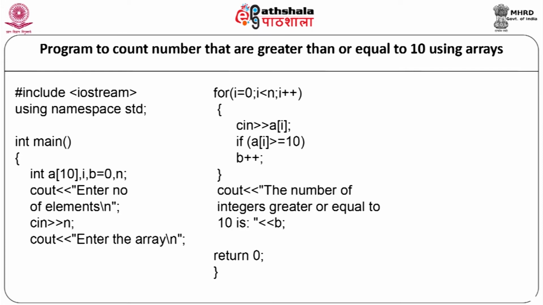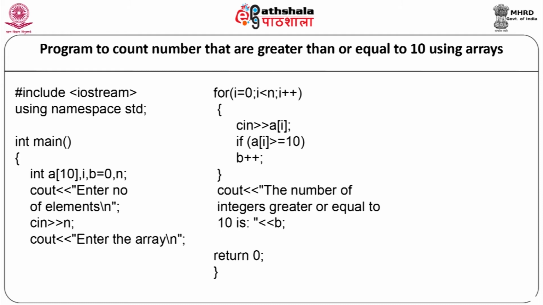We will take the input as cin >> n. Now, we will ask the user to enter the array, cout enter the array. We will have a for loop, for i equal to 0, i less than n, i plus plus, cin >> a[i]. Now, while taking the input, we will check whether it is greater than or equal to 10. So, we will write our if condition here. If a[i] is greater than or equal to 10, then b plus plus, and the for loop will end. So, we get a count of how many integers are greater than or equal to 10.